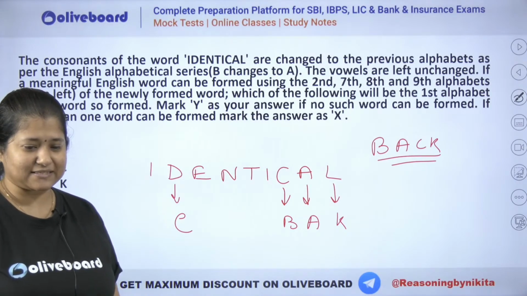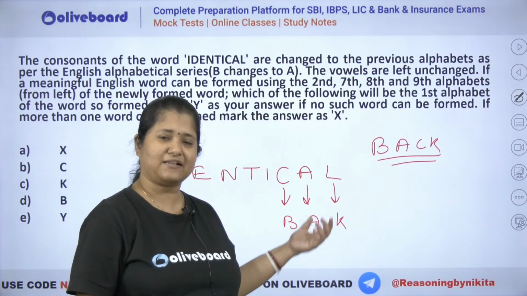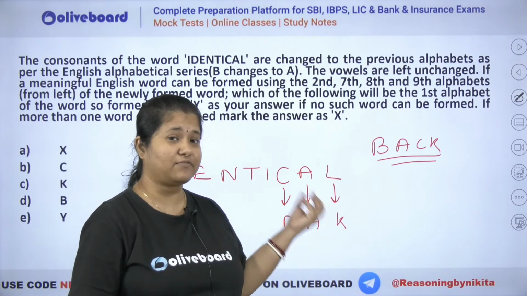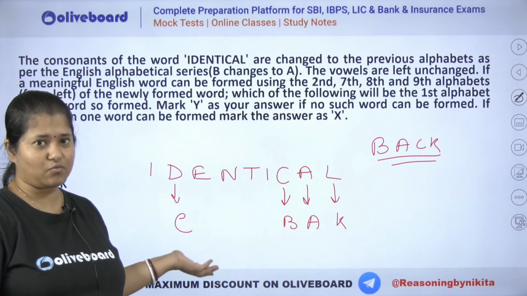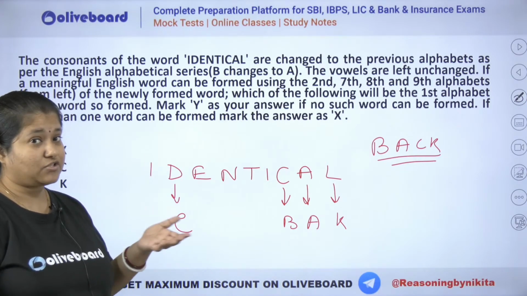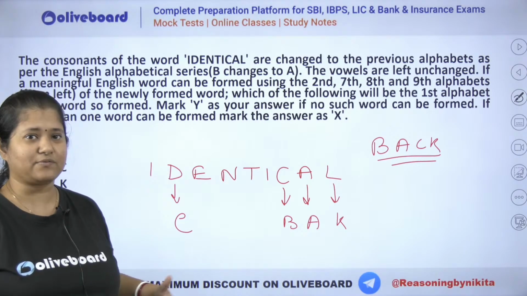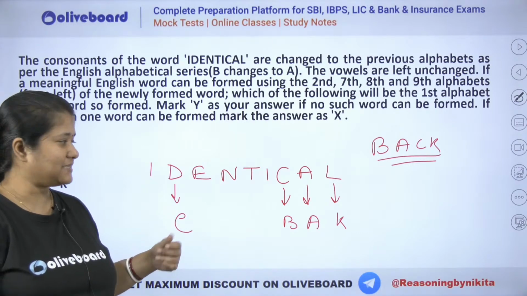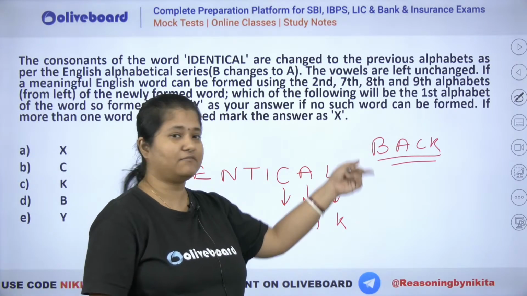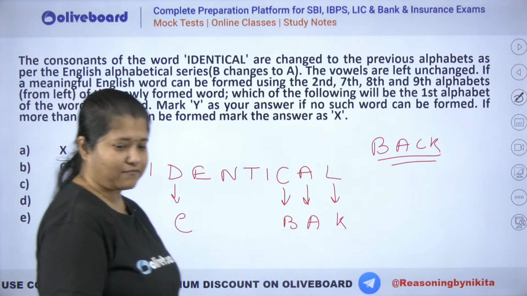ठीक है मैम एग्जाम में स्किप करता हूँ इसको, ऐसा जरूरी नहीं है. Sometimes you will see that there will be a word which can have only one possible word. तो yes depends, sometimes you will see that yes there are more than 2 possible words also. So be careful with that, right. This type of question can be tricky at sometimes because sometimes there may be more than 2 words formed, right. तो थोड़ा सा ध्यान से करना. You can see the answer here will be back. So that is why it has to be B because that is the first alphabet here.